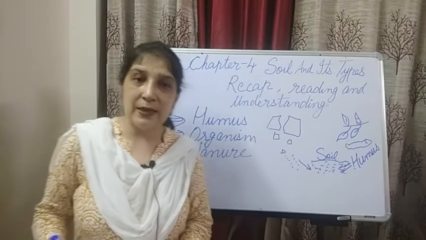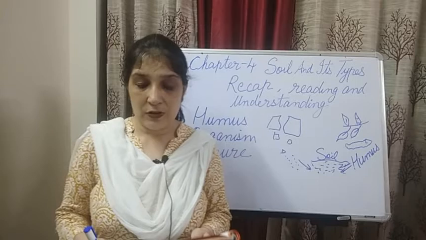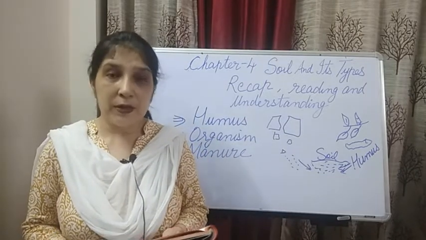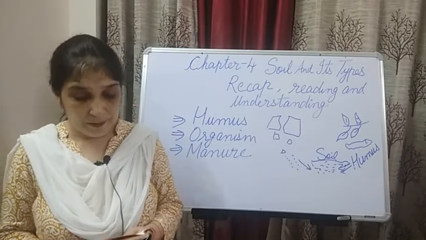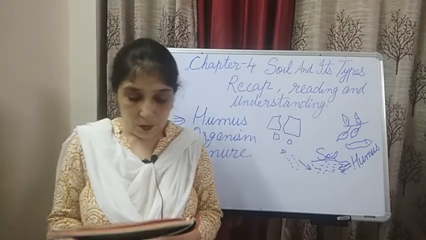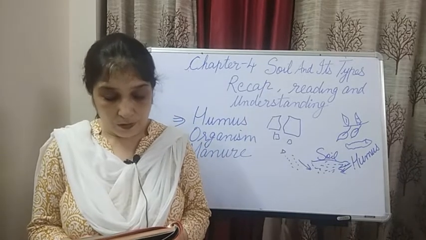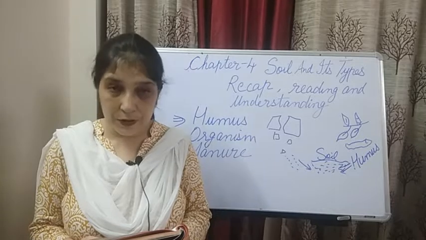So let's begin reading. Open page number 25, chapter 4, soil and its types. Now the difficult words you have to underline and write the meaning with me. Soil. The uppermost layer of the earth is called soil. Plants grow in soil and provide food for all animals as well as humans.